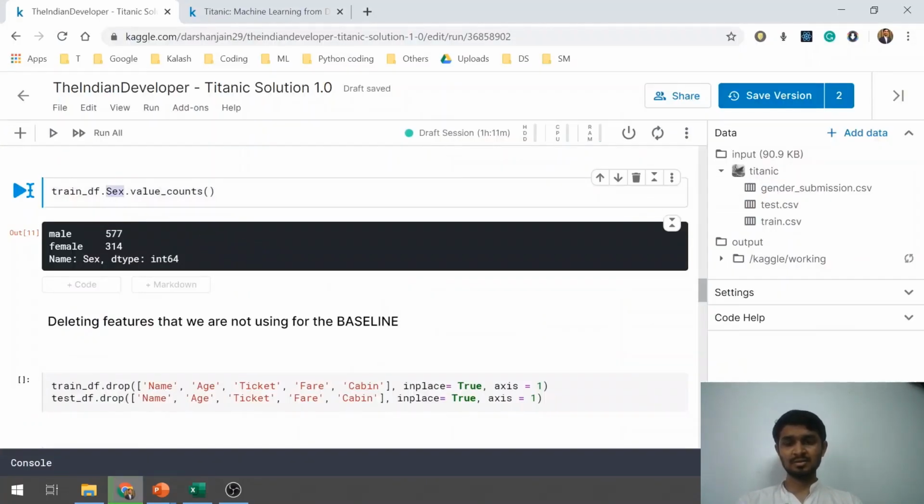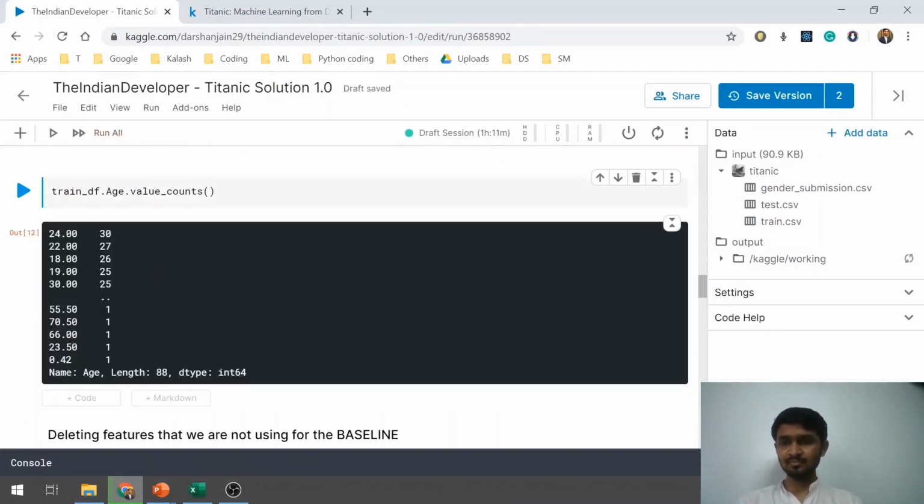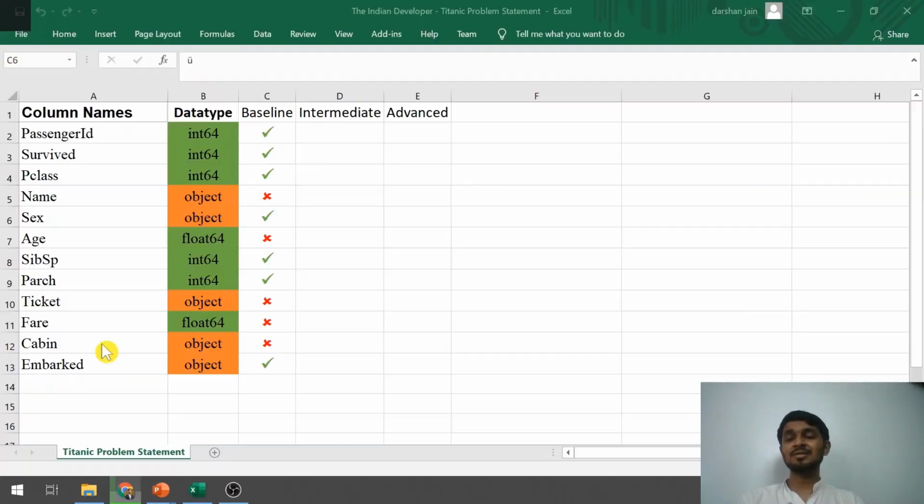Next is a column called age. I see that there are many unique values here, starting from 24 as the age to 0.42 as the age. I can use this value, but I think it will need some data cleaning, wherein we will do some range and then use it. So to avoid some extra pre-processing, I have just dropped it and am not using it in the baseline. That is the reason why it is marked as red.